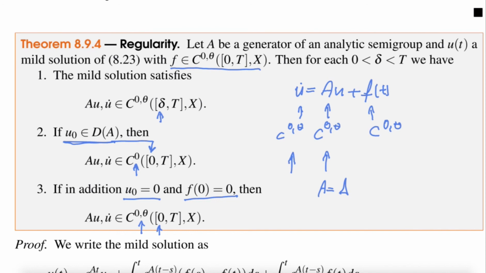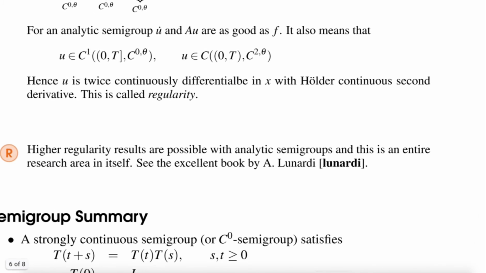Here again, I give you an example with Hölder spaces. You can do this with Sobolev spaces, with higher order Sobolev spaces, and so on. So there's a whole theory of regularity. And there's a beautiful book by Alessandra Lunardi, which is a thick book, and it's only about regularity of semigroups. It's a research area in its own right, and if you find this interesting, you might check it out.